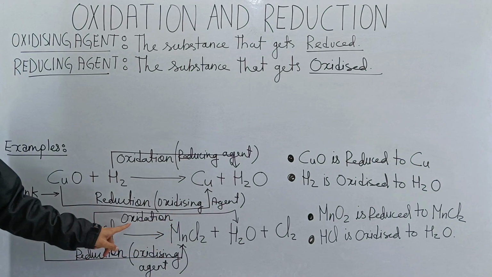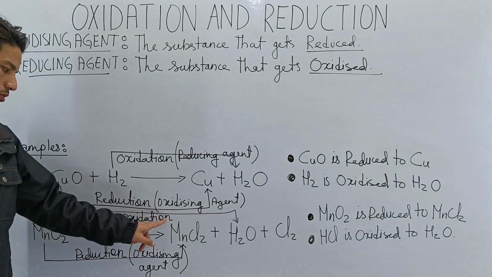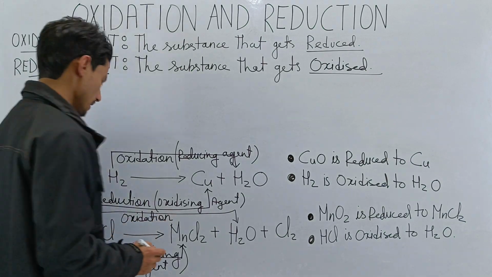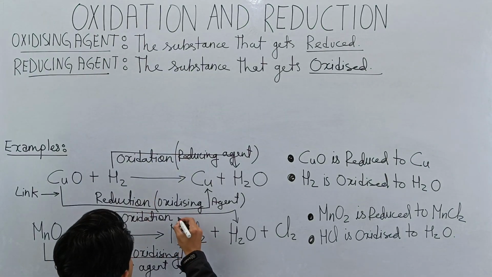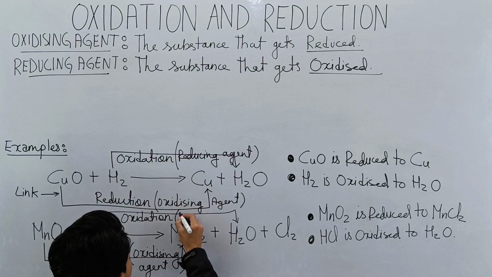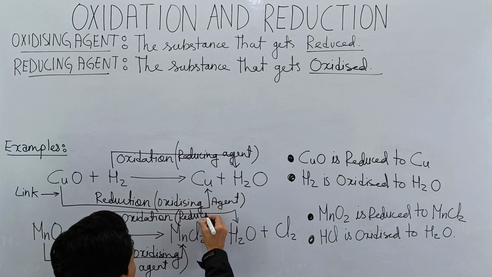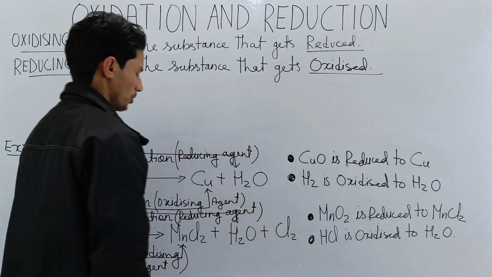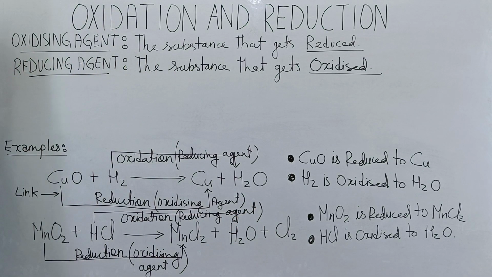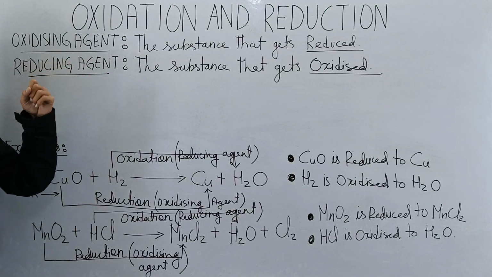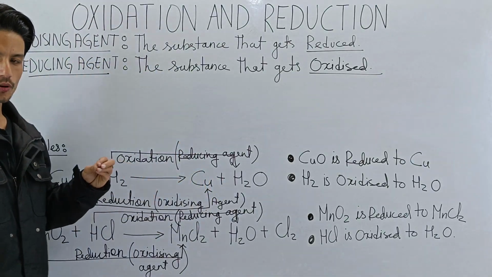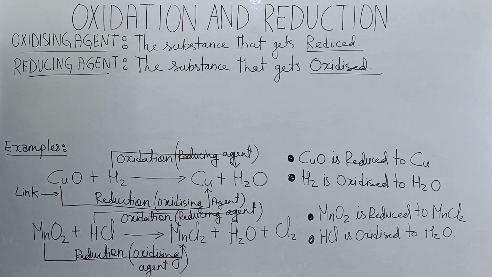So HCl undergoes oxidation. So HCl is the reducing agent. So that's it. Now you are clear with oxidizing agent and reducing agent. I hope you understood.